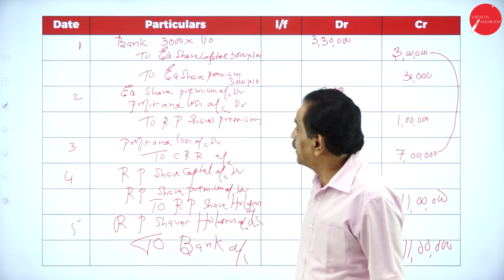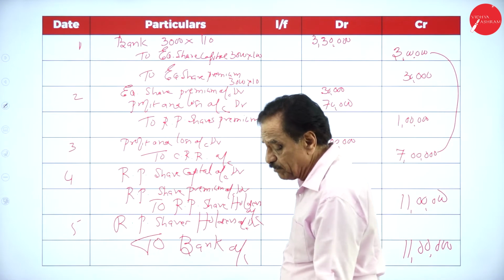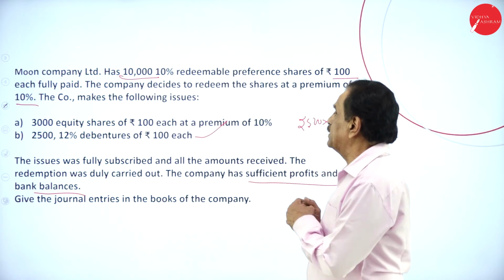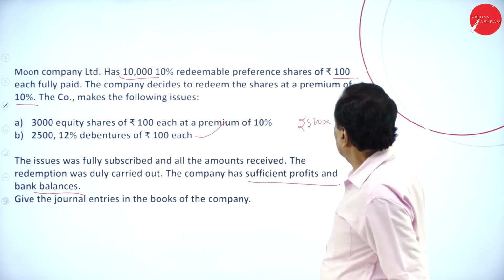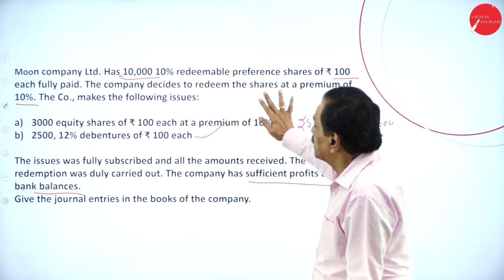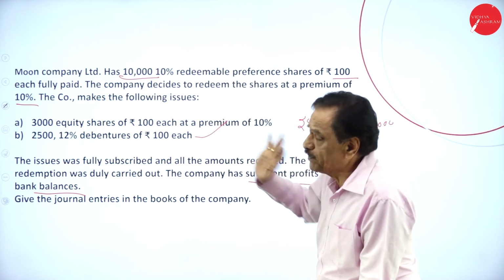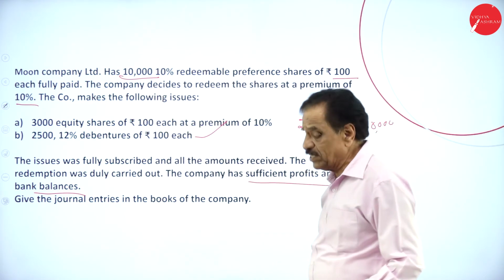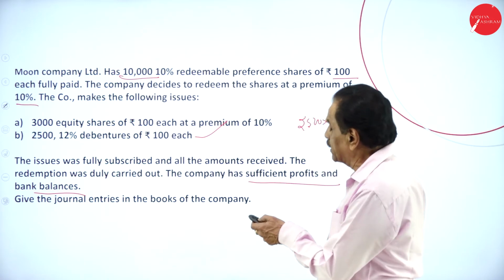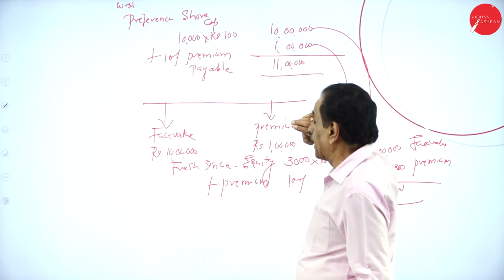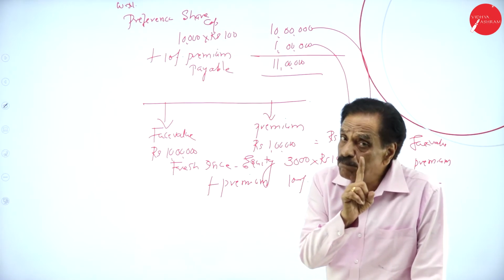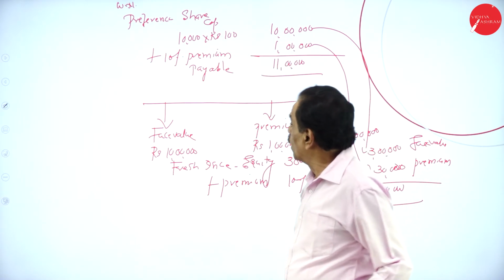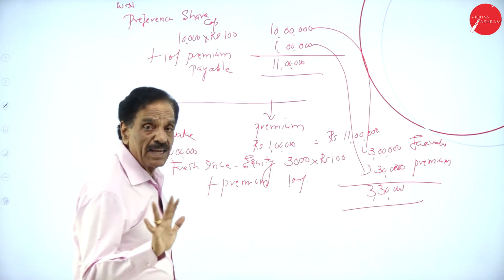I will repeat the entry. If we see the board, we can understand. You got 10,000, 10% redeemable preference shares of rupees 100 each. The company decided to redeem at a premium of 10%. What's your face value? 10,000 into 100 is 10 lakh. How much is the premium? 10% of 10 lakh is 1 lakh. How much is payable? 11 lakh is payable.